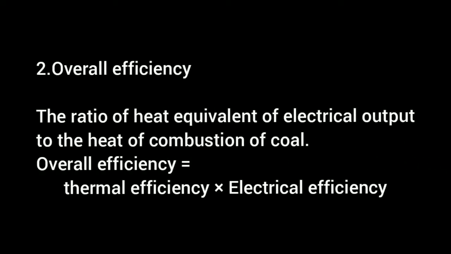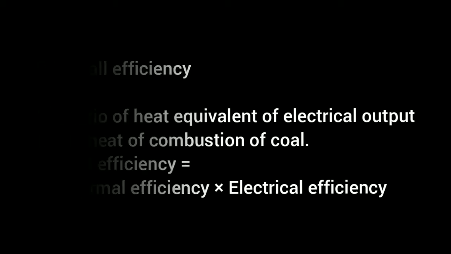Then, overall efficiency: the ratio of heat equivalent of electrical output to the heat of combustion of coal. Overall efficiency is equal to thermal efficiency into electrical efficiency, that is the product of thermal efficiency and electrical efficiency. The disadvantage of thermal power plant is coal-fired plants can cause acid rain and greenhouse effect.